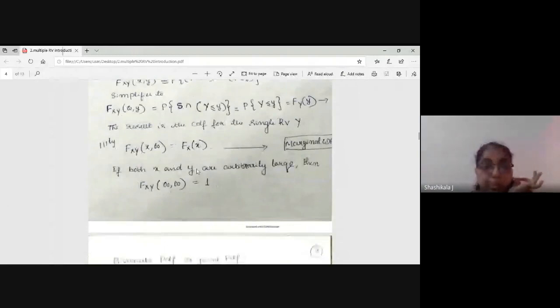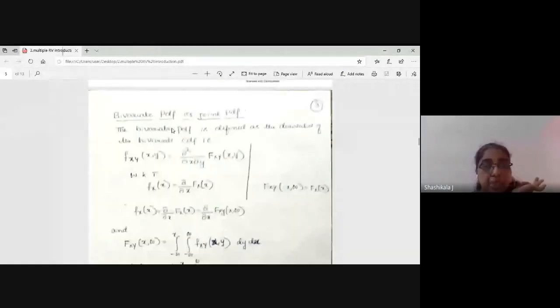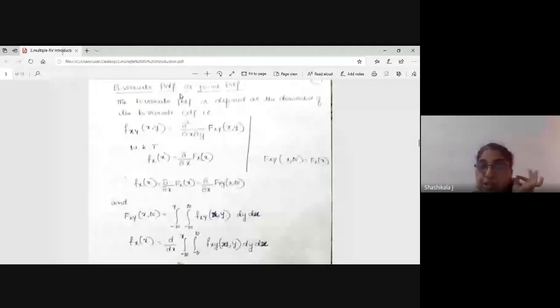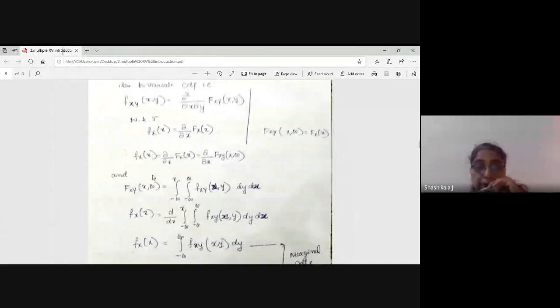Next is the bivariate PDF. PDF is obtained from the differentiation of the CDF, that is, small f of x is obtained from capital F of x. For a bivariate PDF, it is a double differentiation, d square divided by dx dy. The PDF is obtained by the differentiation of the CDF.